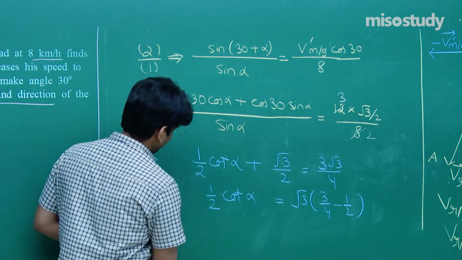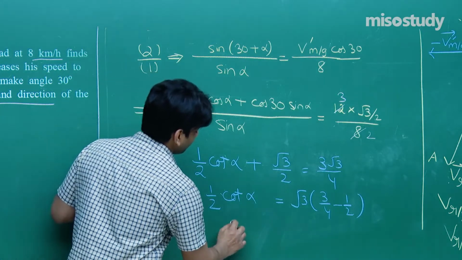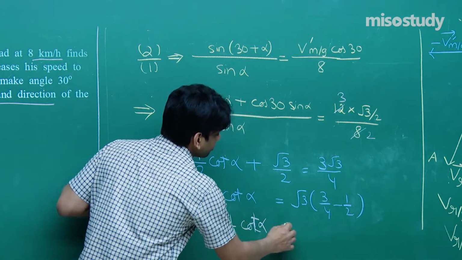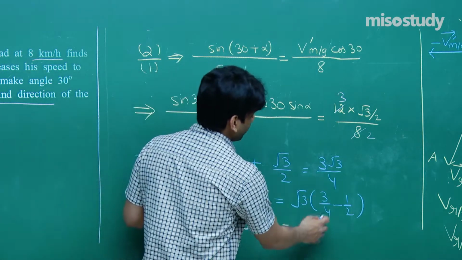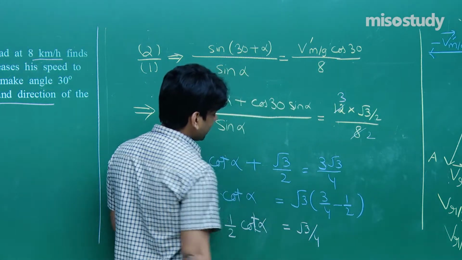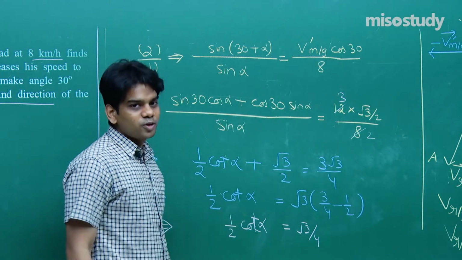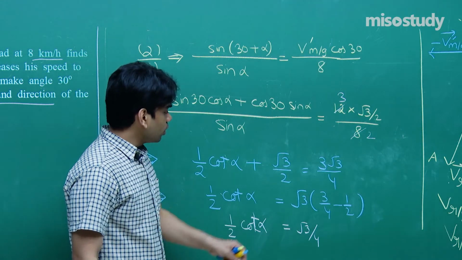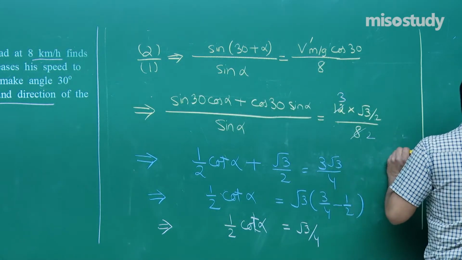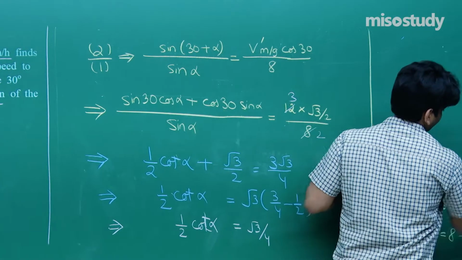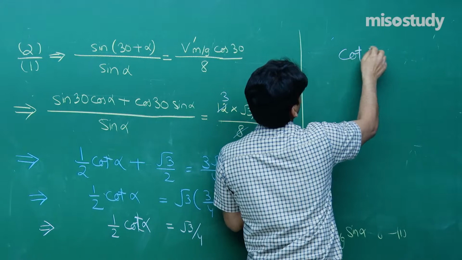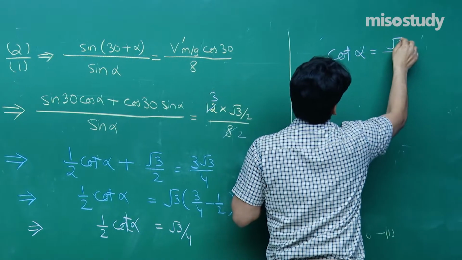Need not worry, I will show that stepwise. You will be having 1 by 2 cot alpha is equal to root 3 by 4 minus 1 by 2, you will get root 3 by 4. Again this 2 and 2 you will be getting, so cot alpha will turn out to be root 3 by 2. Cot alpha is equal to root 3 by 2. So let me show you here.